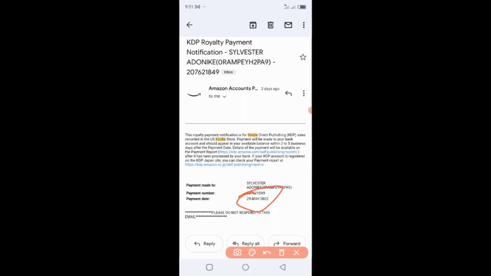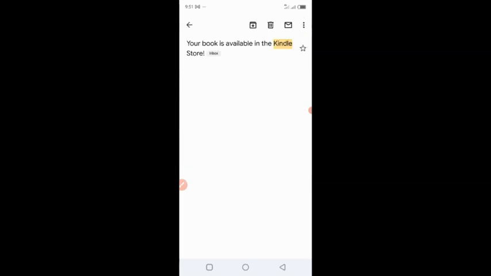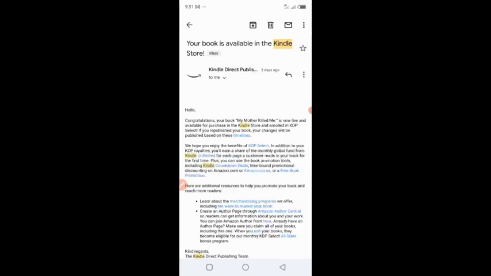So this is one of many emails like this, and you're going to be receiving this email once you start publishing and you start making money, and your money is going to be paid on a monthly basis. Like you can see that this is a May payment, and once this money lands, you are going to be amazed how much this money is. So once your book goes live, this is the email you're going to be receiving.